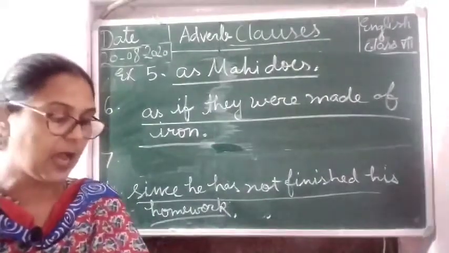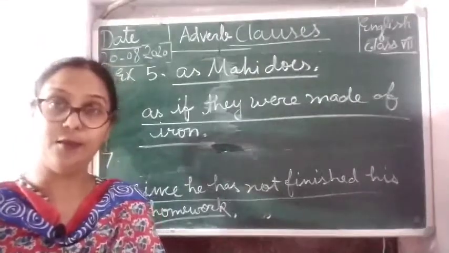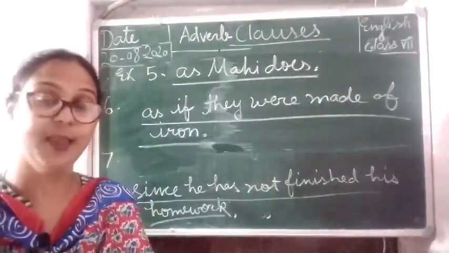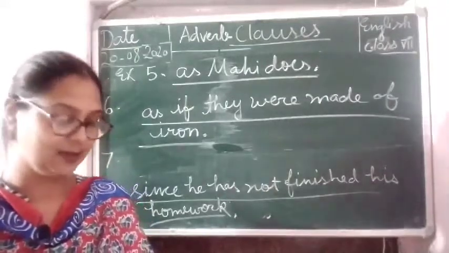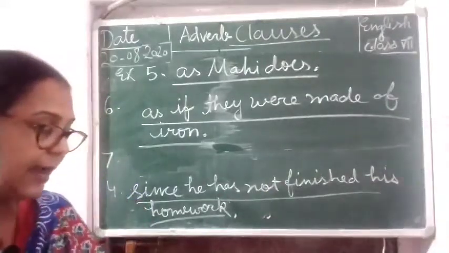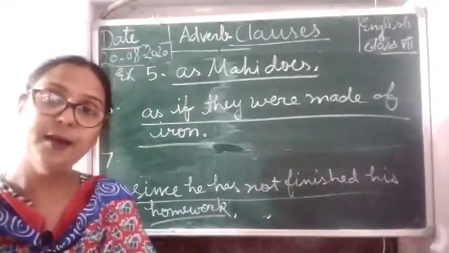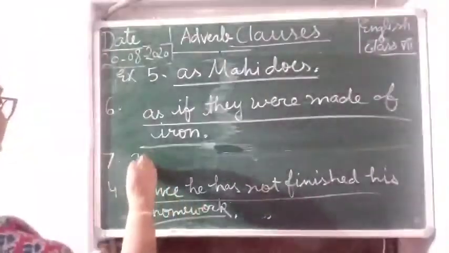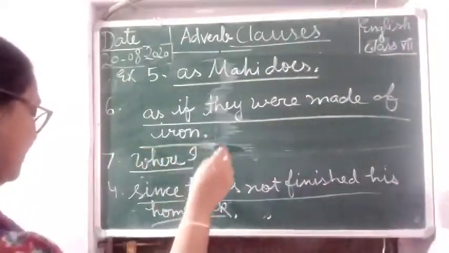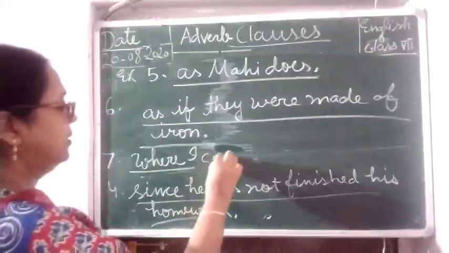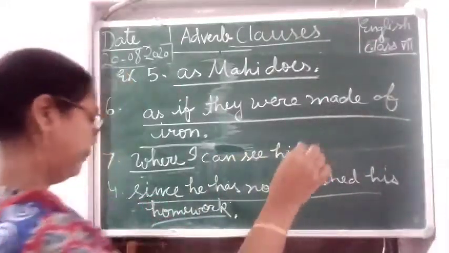Number 7 is, I am standing where I can see him coming. Where? It's showing the place, so it is adverb clause of place. I am standing where I can see him coming. Where I can see him coming.